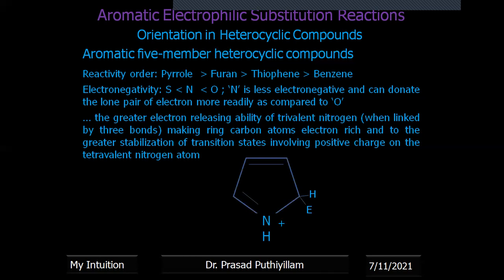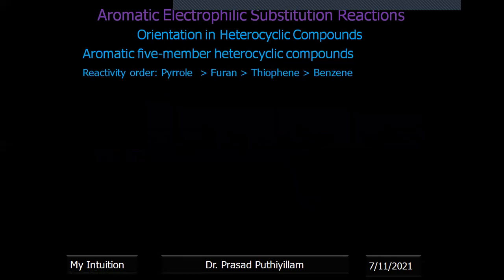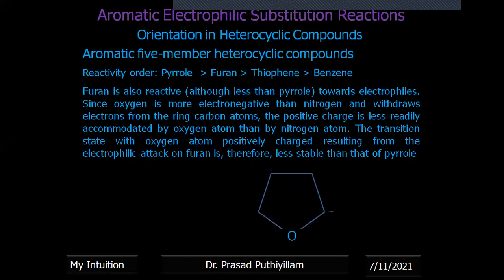Now this is the positive charge on the nitrogen. It becomes tetravalent. How tetravalent? 3 bonds are present here, 1, 2, 3, and the fourth one with the hydrogen. It becomes tetravalent, with the positive charge on it. Otherwise, the lone pair of electrons is on the nitrogen. So this is more stable compared to the positive charge on oxygen.